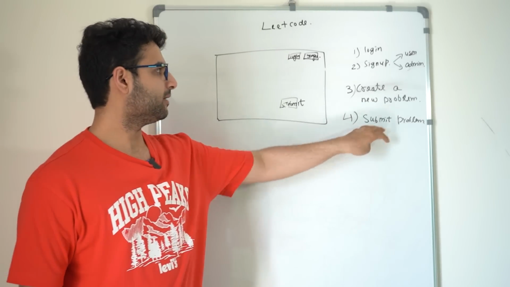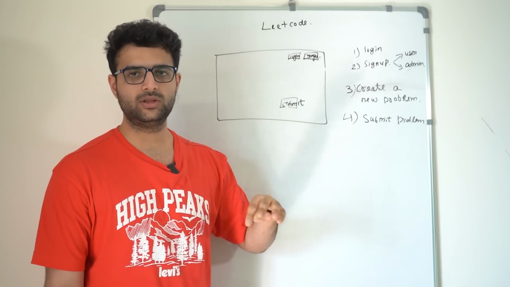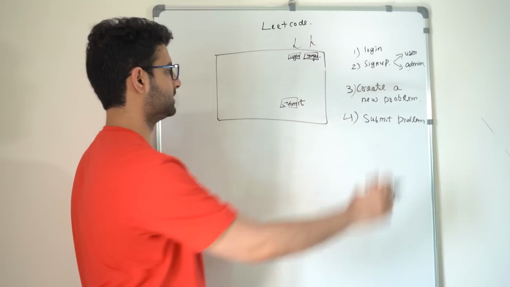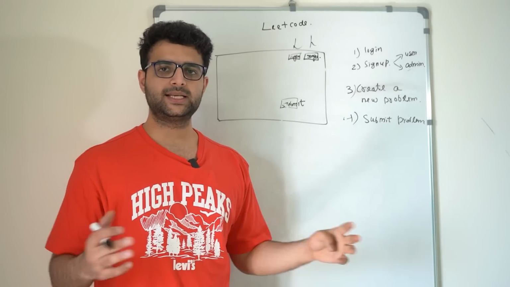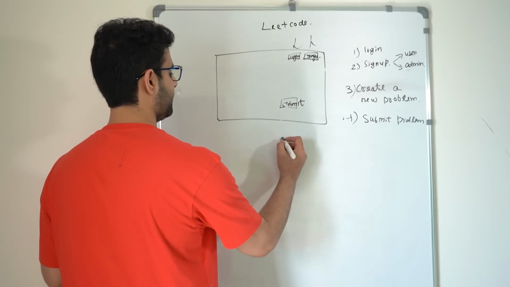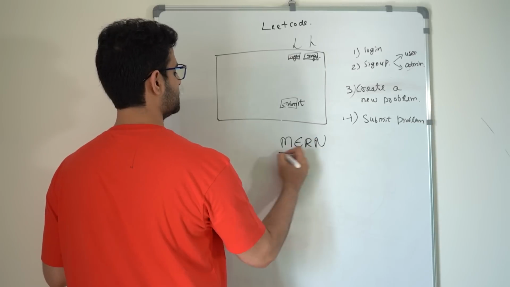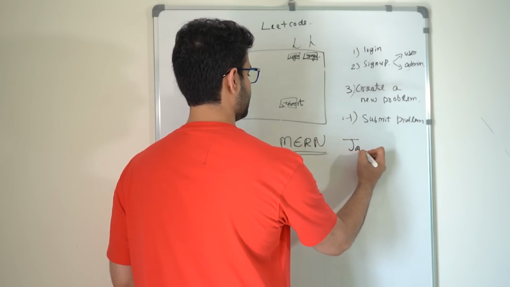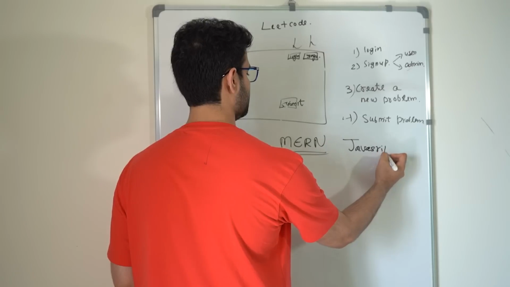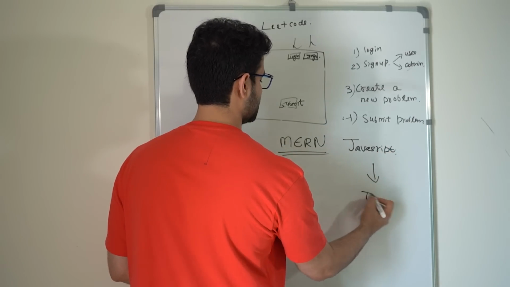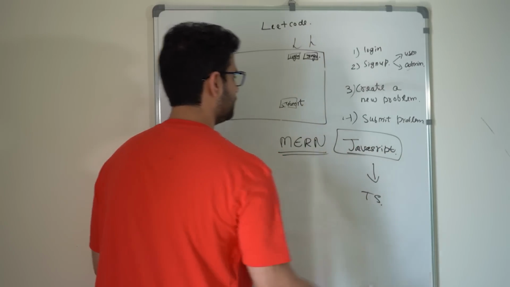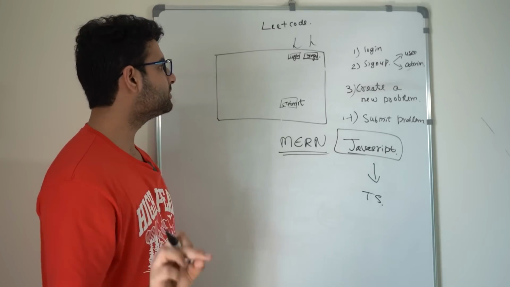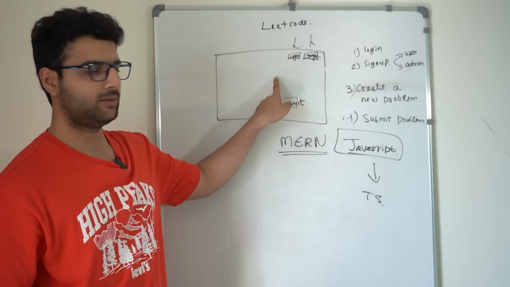Again, we're only building the backend, not building too much of the front end in this video. In the next video, we'll build actual front ends. This video will build a basic front end that lets you do these things with HTML, CSS, and JavaScript. The tech stack we're using in this video is the very famous MERN stack. Why? It's very popular, used all across, and the language we're using is JavaScript for now, but eventually we will be moving to TypeScript. But for now, we're using JavaScript to build a full stack application similar to LeetCode in 3 videos. The first video being you building this backend and a very basic front end.